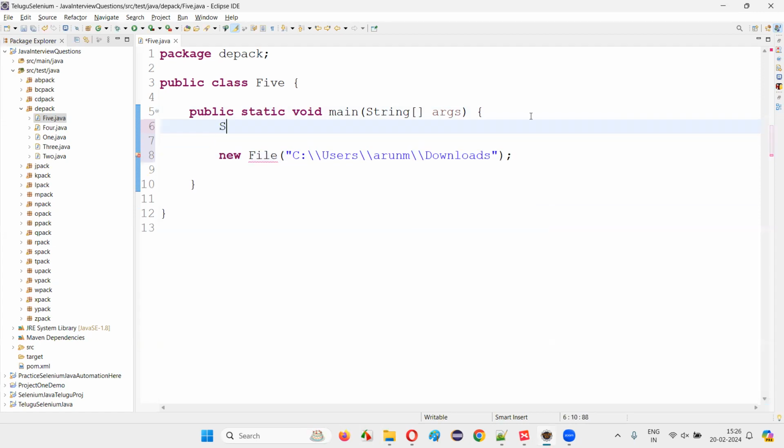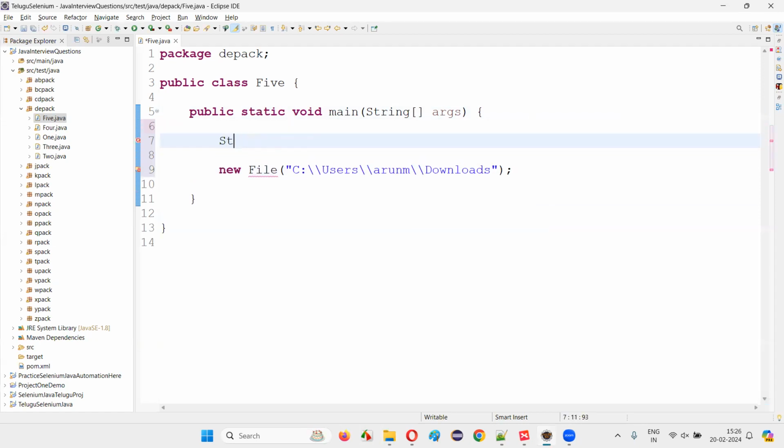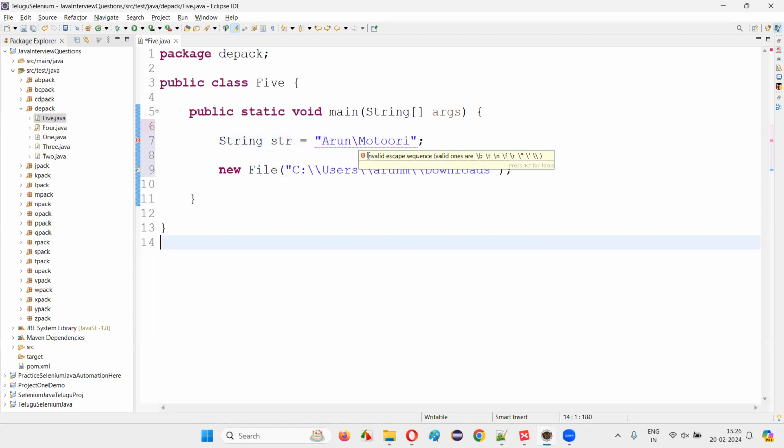The reason here is, for example, if you create a string in Java, String str is equal to, here if I say a single backward slash followed by a character, I'm going to get a compiler error. This is not allowed, guys. A single backward slash is not allowed in Java, guys. If you hover over it with the mouse, it says invalid escape sequence.